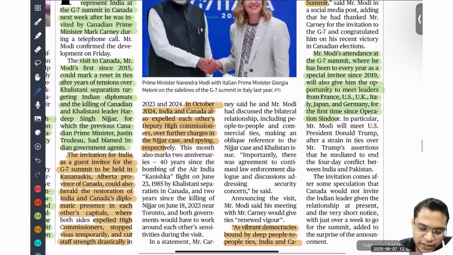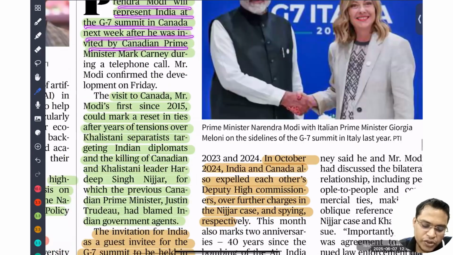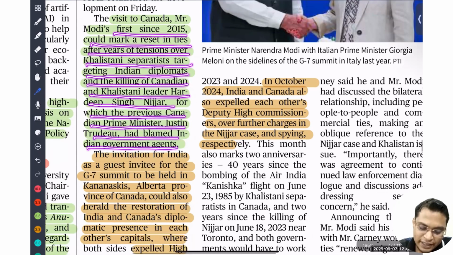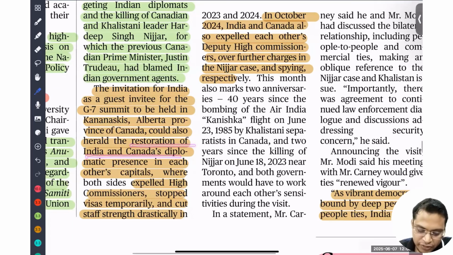So we'll just read it out. Prime Minister Narendra Modi will represent India at the G7 summit in Canada next week after he was invited by the Canadian Prime Minister. The visit to Canada, Modi's first since 2015, marks a reset in ties after years of tension over the Khalistan separatists targeting Indian diplomats and the killing of Canadian Khalistan leader Hardeep Singh Nijjar, for which previous Canada Prime Minister Justin Trudeau blamed Indian government agents. So the invitation to India as a guest invitee of the G7 summit, held in Kananaskis, Canada, we believe is going to restore our relationship between both countries.